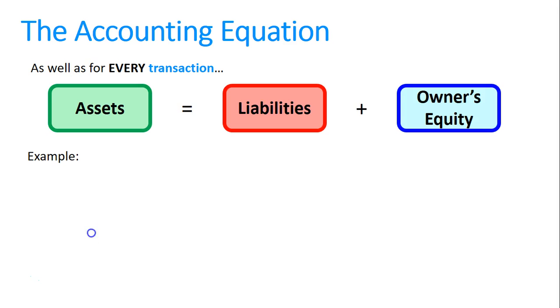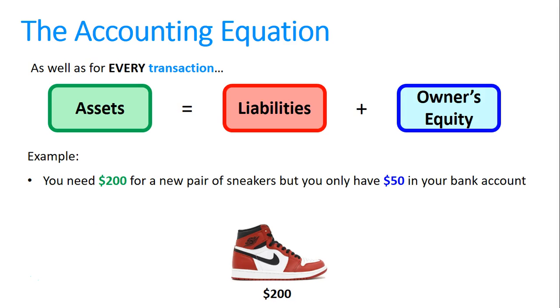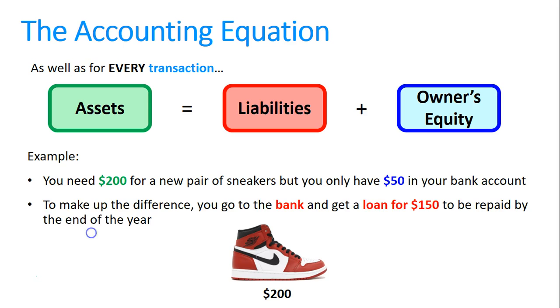Let's take an example. Let's say you need $200 for a new pair of sneakers, but you only have $50 in your bank account. To make up the difference, you go to the bank and get a loan for $150 to be repaid by the end of the year. In the real world, this happens every day, not for a $200 pair of shoes, but for properties, vehicles, equipment and machinery, laptops, that sort of thing. All that changes is the size of the numbers.